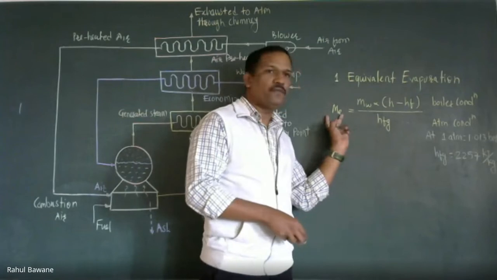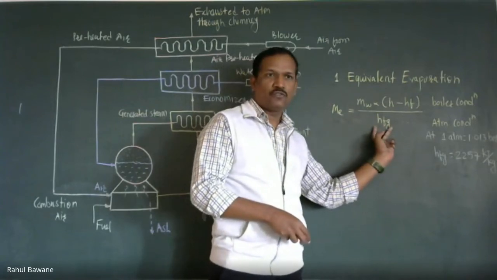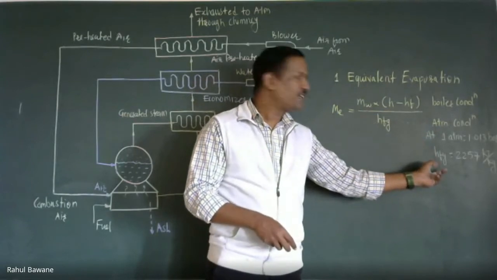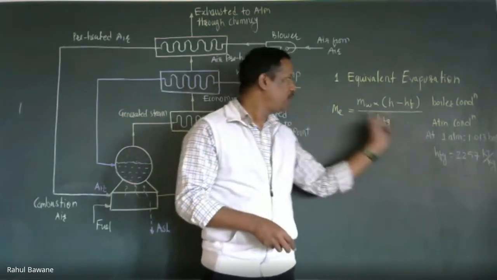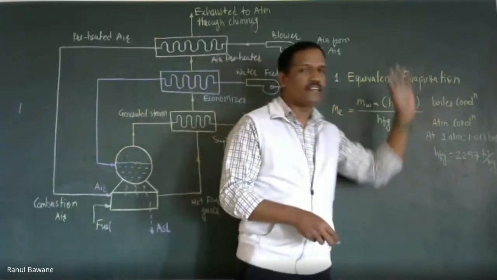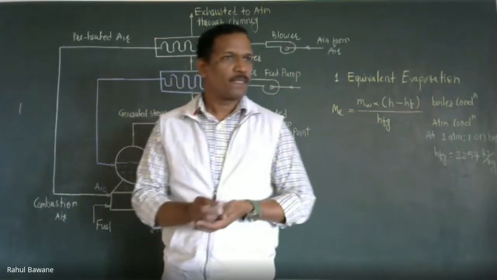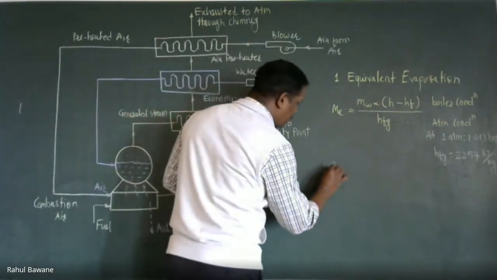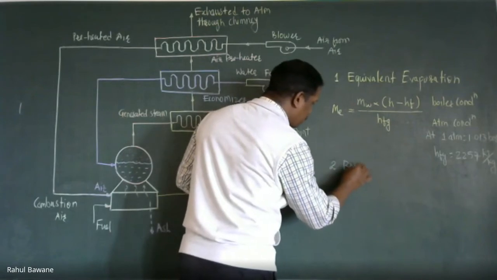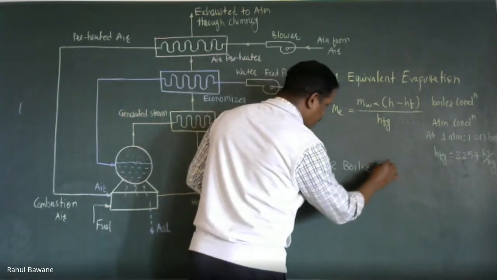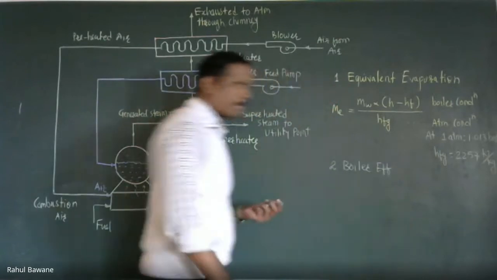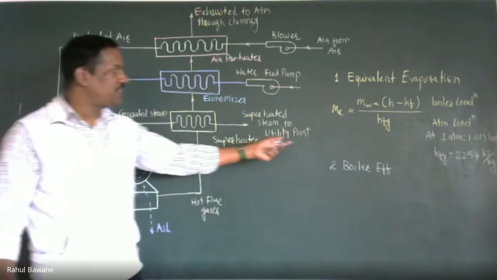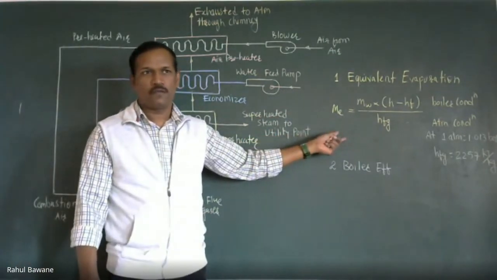Clear? For that we must have some standard. The standard is the denominator, which is atmospheric condition. So at atmospheric condition HFG is 2257 and the numerator is at boiler condition. Clear? Now the second is boiler efficiency. First, equivalent evaporation, that is the first criterion. From this we can judge which boiler gives more performance.